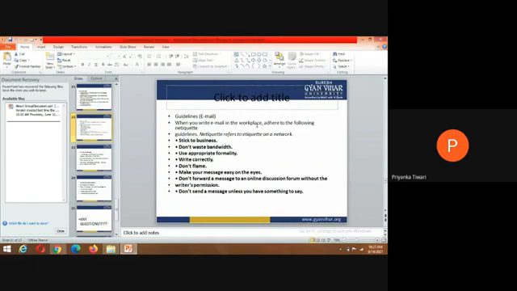When you write email in the workplace, adhere to the following: stick to business, don't waste bandwidth, use appropriate formality, write correctly, don't flame, and make your message easy on the eye. Don't forward a message to an online discussion without the writer's permission. Don't send a message unless you have something to say.